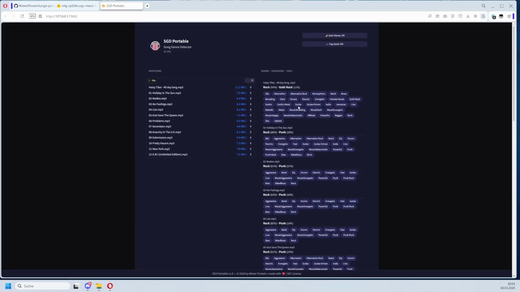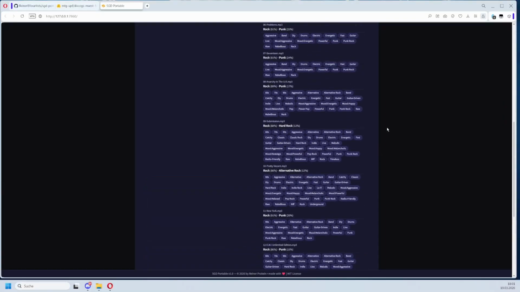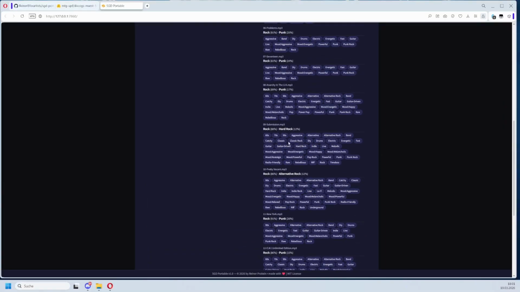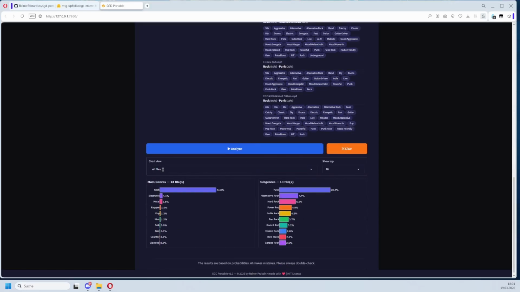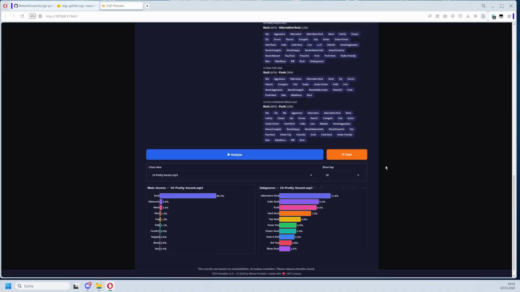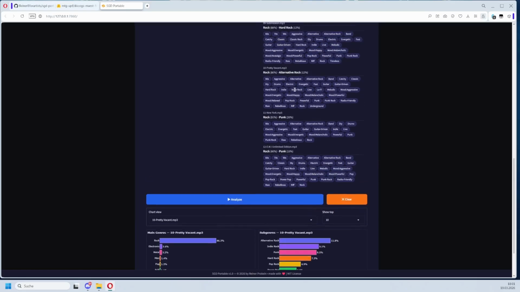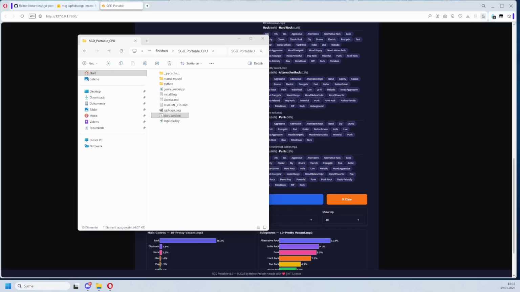This list is not dynamic. I wasn't able to find a proper AI solution for this yet, but it is based on the genres. When some genres are close to each other, you might notice that some of the songs have more tags than others. When the result is more close to each other, let's pick this one. This was a better example here. When they are close to each other, then the first subgenres get merged into the result here. In case you want to, you can hand-edit the list of genres.